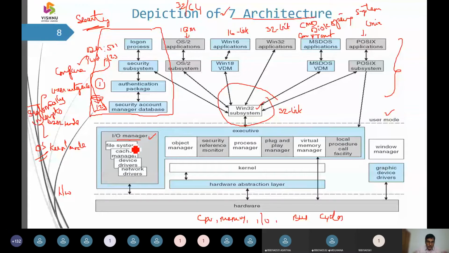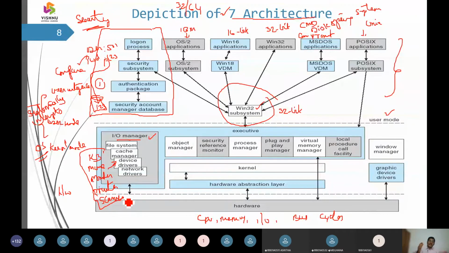The input output manager deals with the keyboard, mouse, monitor, printer, and scanner. All these elements have device drivers.